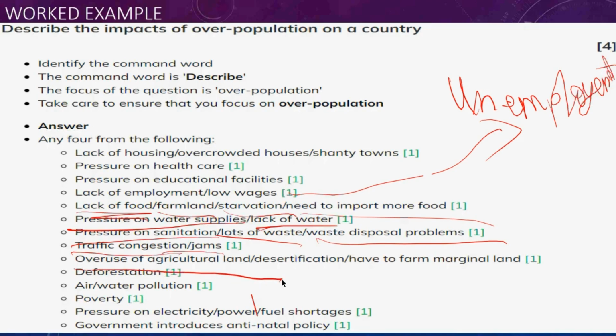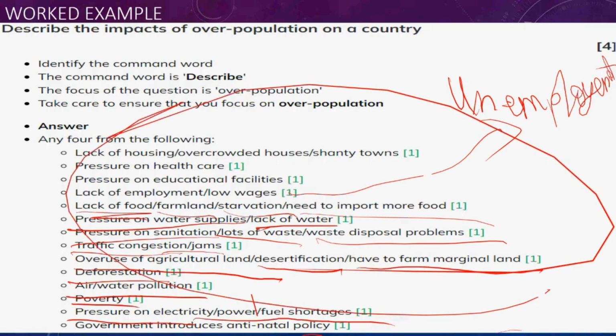Overuse of agricultural land, desertification, having to farm marginal land, deforestation. What is deforestation? Do you know that? Cutting trees without trying to grow some trees in place of them, and making new cities. Also air and water pollution, poverty, pressure on electricity, power and fuel shortage, and the government introducing anti-natal policy. These are all things you can answer.